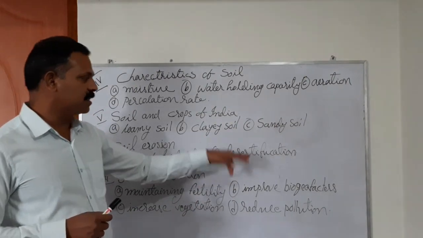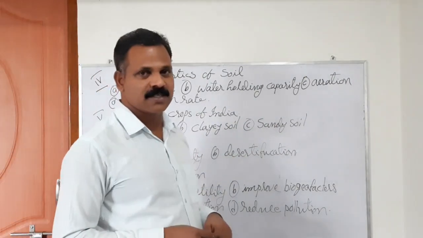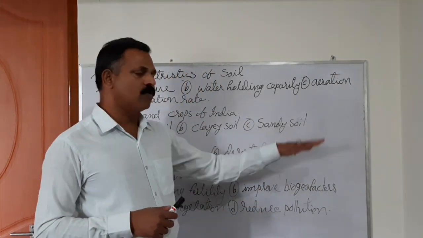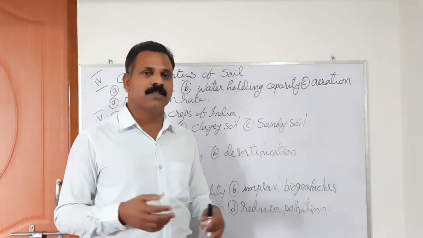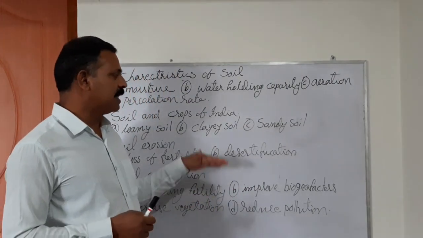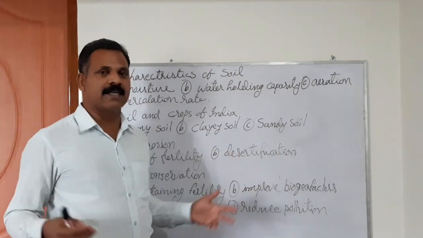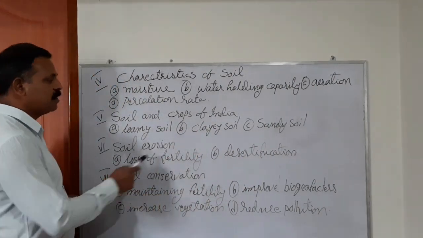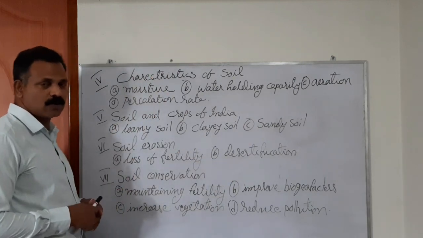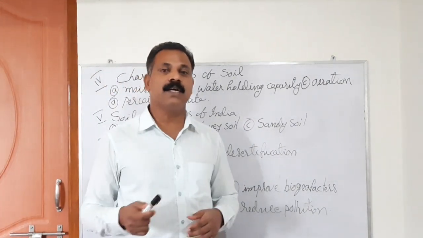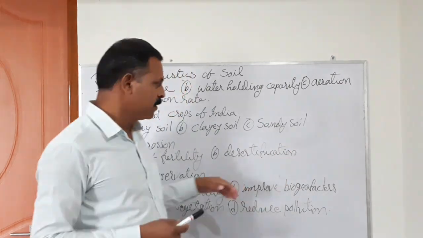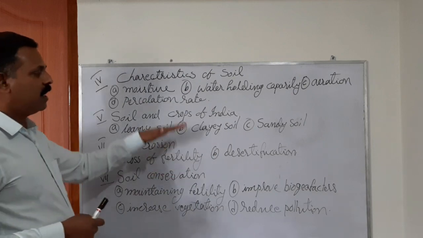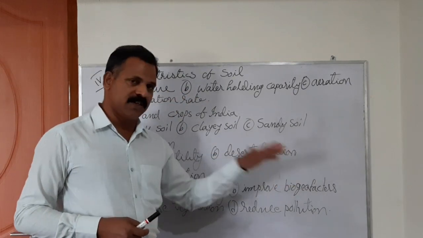Second thing is desertification. What is desertification? When soil is eroded, the green plants and vegetation over that area are also lost. They cannot survive. As a result, that area becomes barren land. The vegetation cannot grow over there. So soil erosion can lead to desertification also. The loss of vegetation on a particular area is called desertification. So soil erosion can lead to loss of fertility, and it can cause desertification.